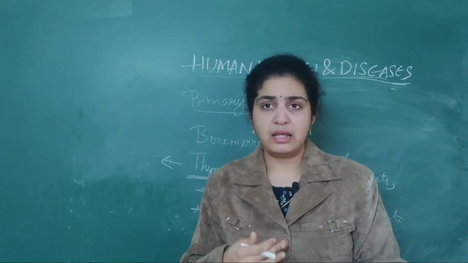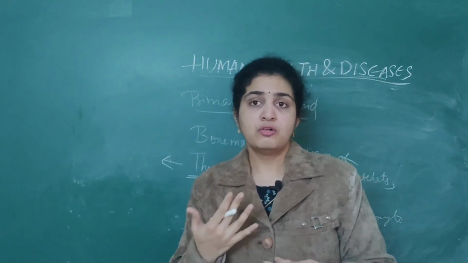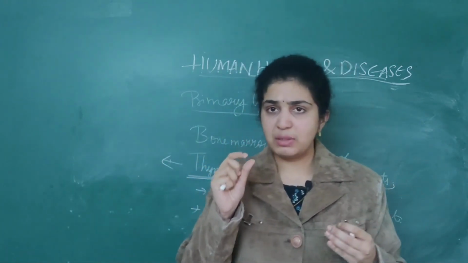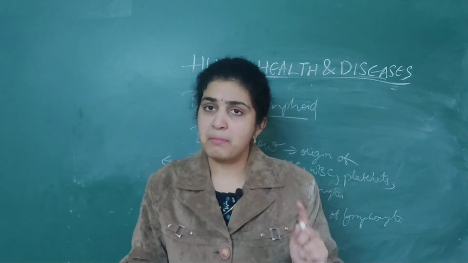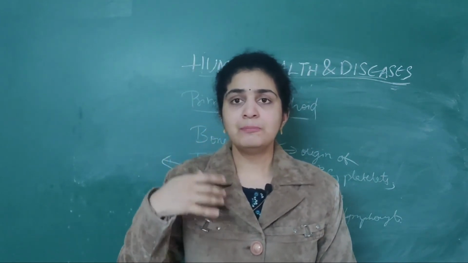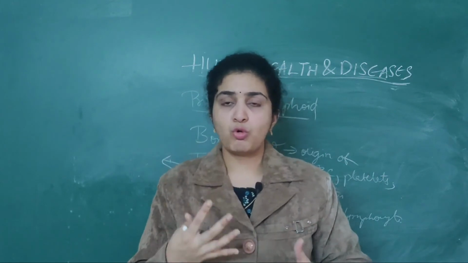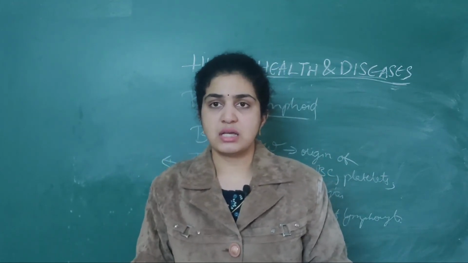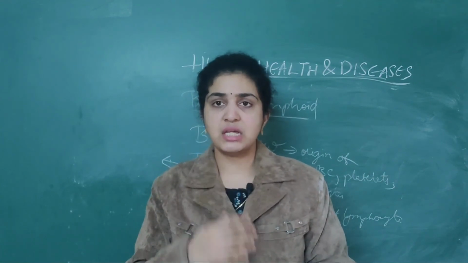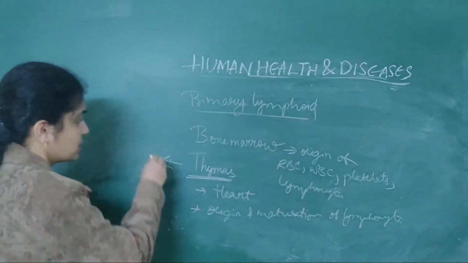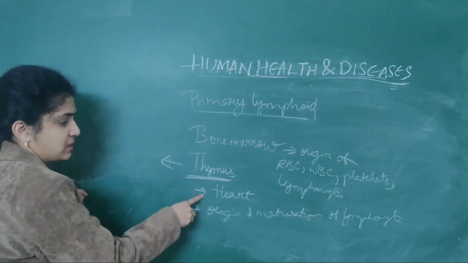Later, when you are attaining puberty, that is from 14 to 16 years, it will become very small in size. But it will continuously produce T lymphocytes. Initially it will produce more lymphocytes, but later, from birth, it will reduce in size. Where is it present? Near the heart, behind the breastbone.